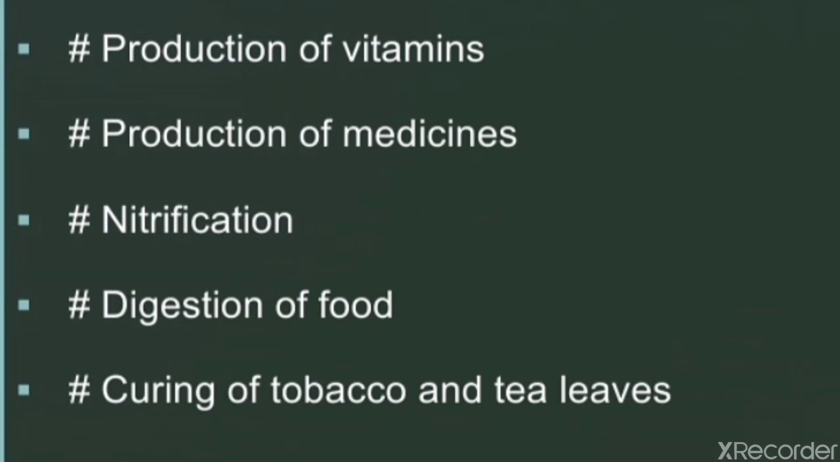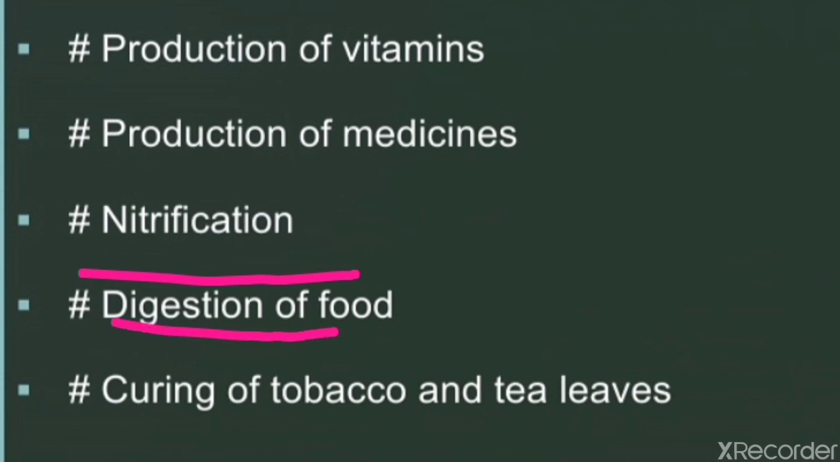They also help in production of medicines. Many bacteria are used in the production of certain antibiotics such as streptomycin and aureomycin. Nitrification: some bacteria convert ammonia into nitrates and increase the fertility of soil. Nitrification is an important step in the nitrogen cycle.